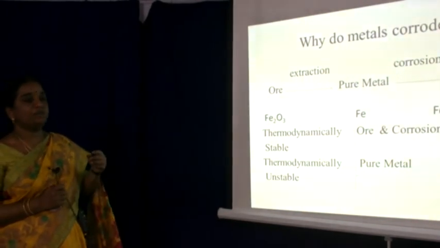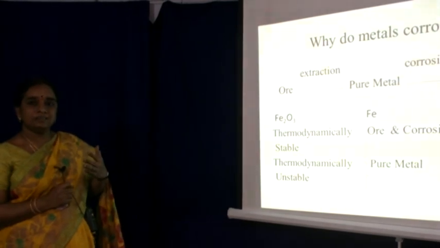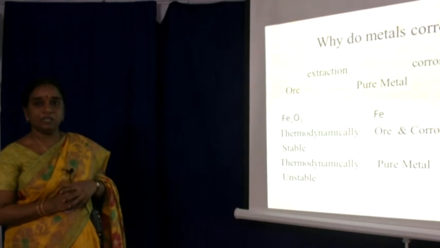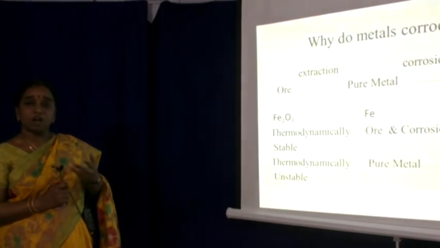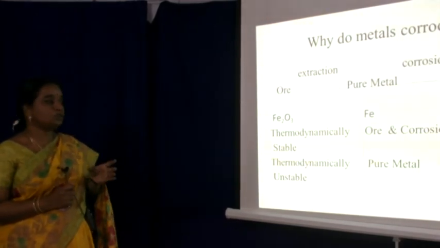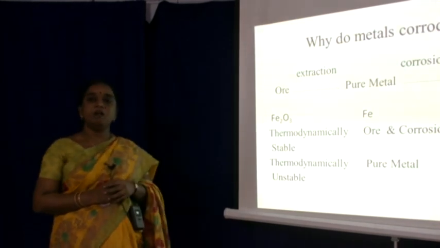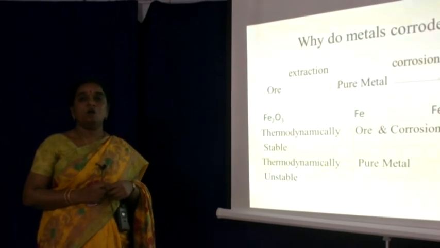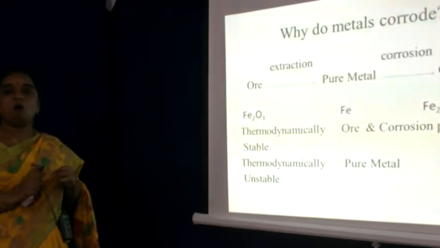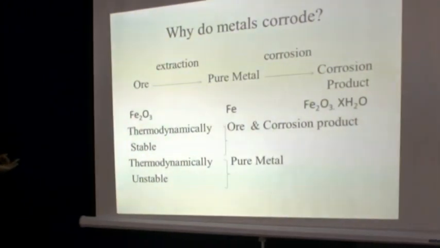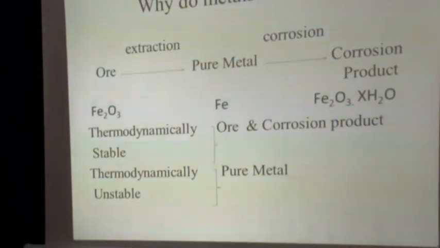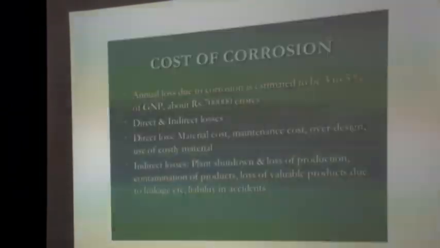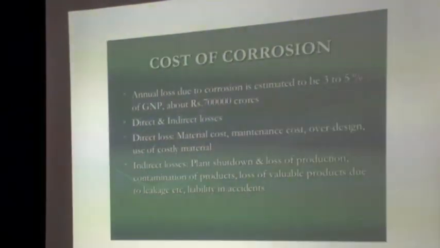When the metal is used in any form, it reacts immediately with the surrounding environment because of its reactivity, so that it can be converted into a more thermodynamically stable form, the resulting product, which we call corrosion product. So only in the corrosion product form or in the ore form is the metal stable, whereas in the pure form it is not thermodynamically stable. So it is thermodynamically unstable.